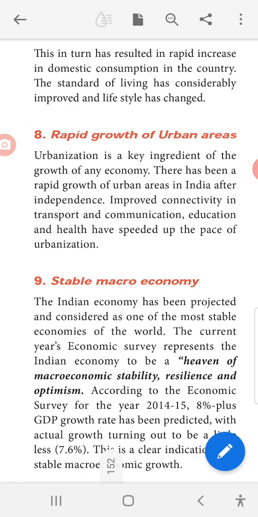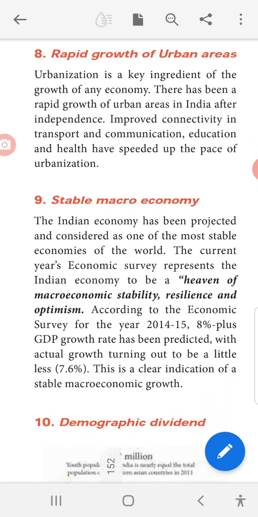Next one is rapid growth of urban areas. Urbanization is a key ingredient of the growth of any economy. There has been a rapid growth of urban areas in India after independence. Improved connectivity in transport and communication, education and health have speeded up the pace of urbanization. Urbanization means we have to convert that rural area into urban area, that is called urbanization. Okay, so here, which are all the things that are improved fast, that is transport and communication, education and health.